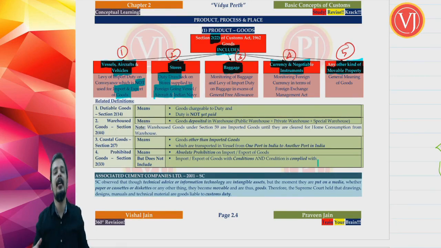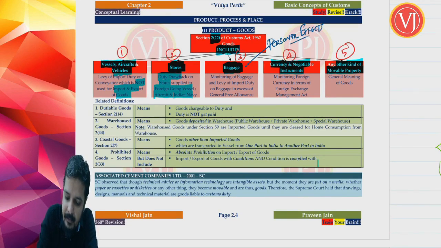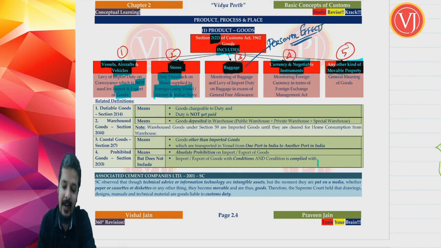Now those items are technically called as baggage, otherwise called as personal effects. You use this term in your income tax. Personal effects. Your personal items. Even these baggage are called as goods because even they will attract your import duty. So the new items that you're bringing from outside India to India while you're coming back to India, even that will attract import duty if it is more than the baggage exemption limit.